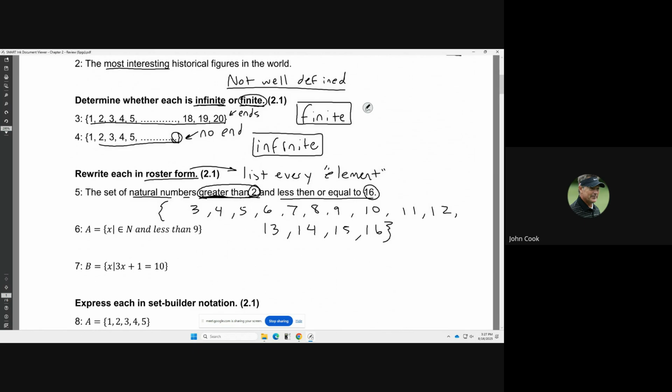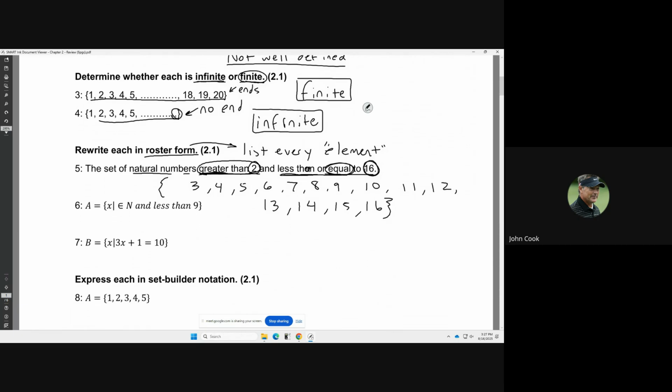Now let's check the other endpoint, 16. This one says that the numbers are less than, which means below 16, or equal to. Since it says equal to, it would include 16. So we're going to leave that one in there. And that's our set in roster form. We just list off all the numbers that it's talking about.